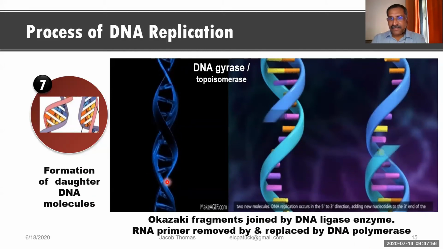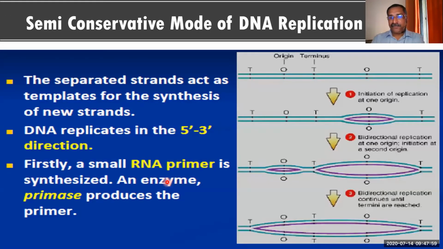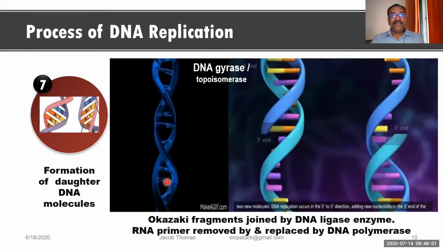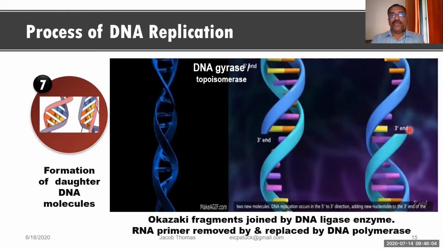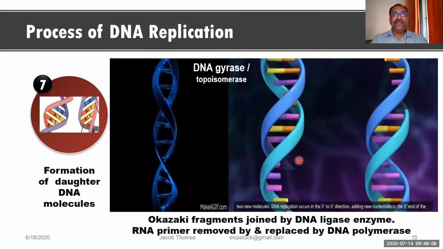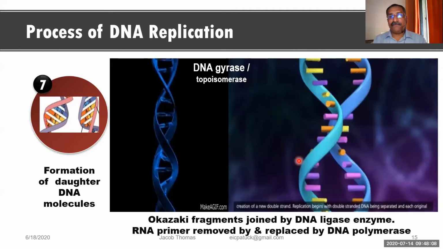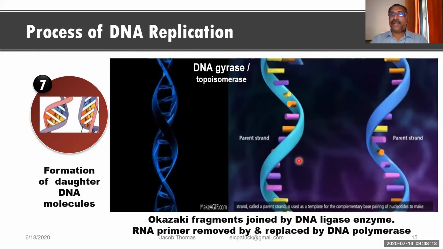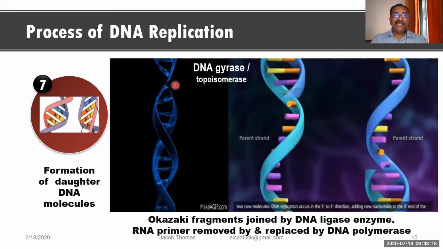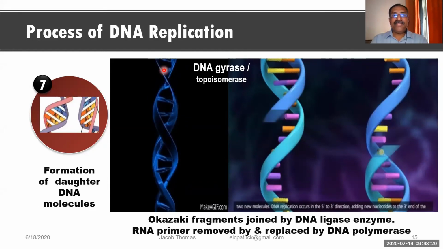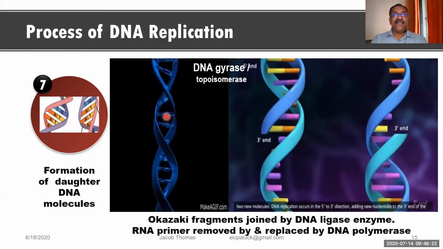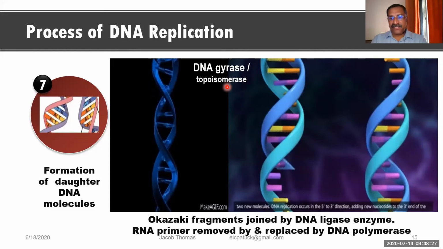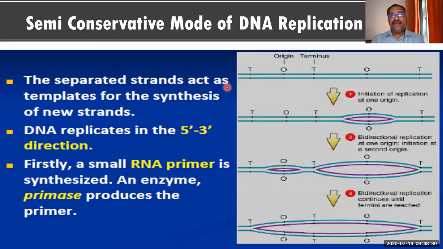Okay, so this is about the replication of DNA. Once the replication is over, I told you before, all the things are going on simultaneously. So two new DNA strands are formed. Now two complete new DNAs form. Then immediately it will coil, like this. The DNA becomes coiled like this, and that is done by the enzyme DNA gyrase or topoisomerase.